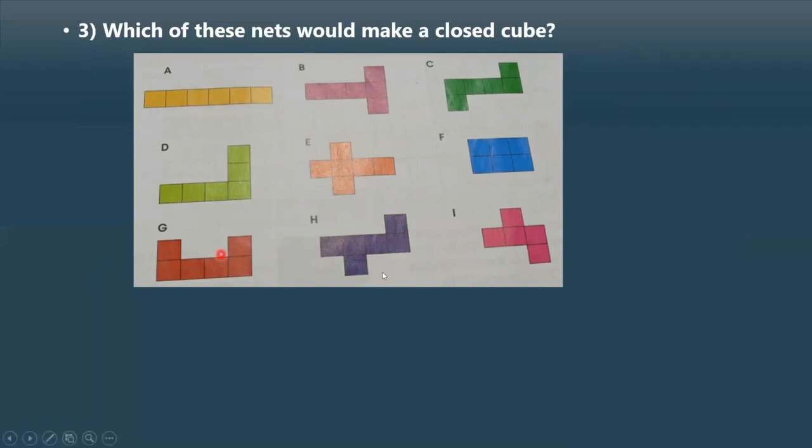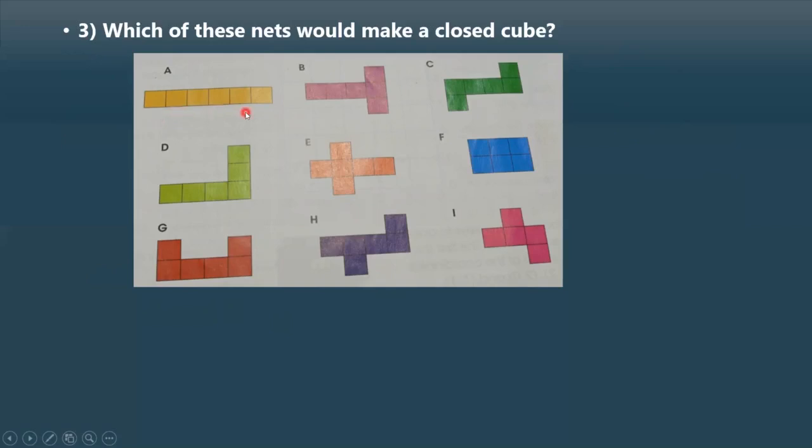Now you can see this looks like a 2D thing. It's not a three-dimensional one. Now we are going to convert this into a 3D shape like a cube. Now the question is very simple. These are the nets. Here you can see different types of nets. What you have to find out is, of these 9 nets, which nets can make a closed figure. Suppose you are getting the nets like this.